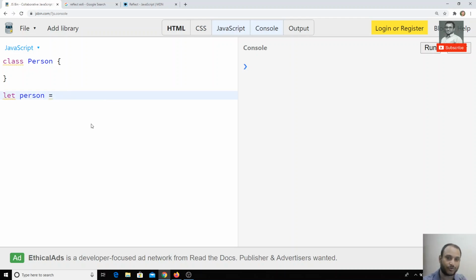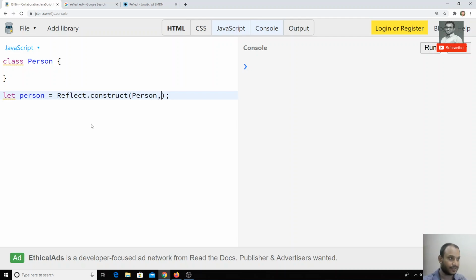In order to create an object using Reflect, we will be using Reflect.construct. So you will not have any new operator, like new Reflect or something like that. We will not have any method like that. These are all static methods present in Reflect. So Reflect.construct we will be using, and this one accepts three arguments. The first one is the function name or the class name, whatever you have, Person.